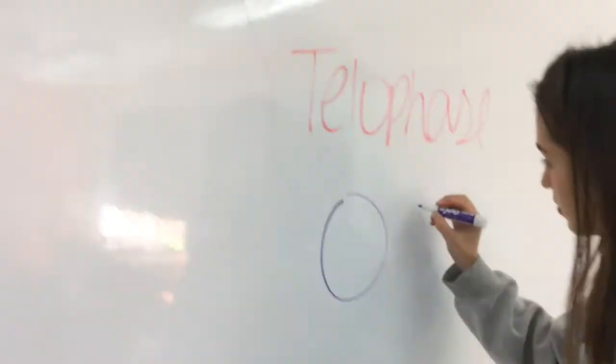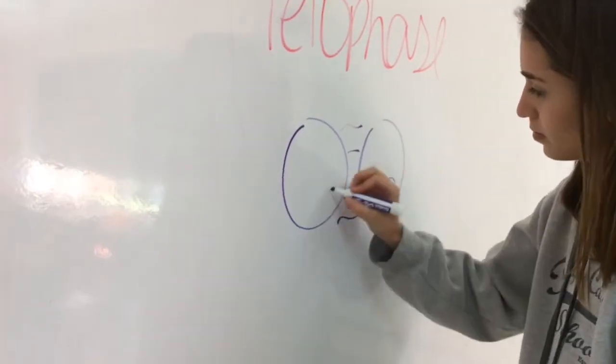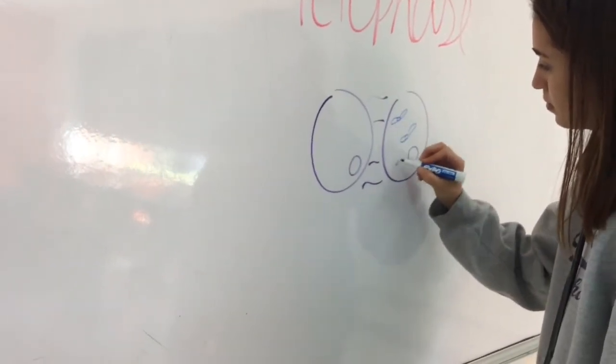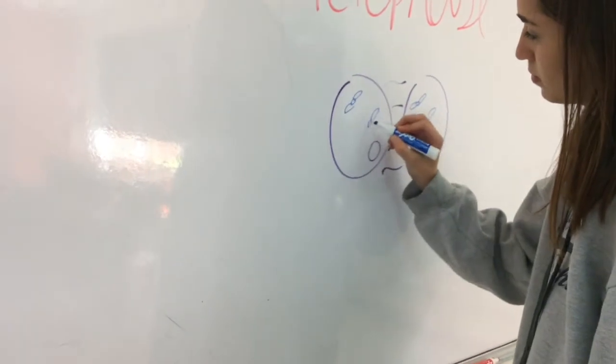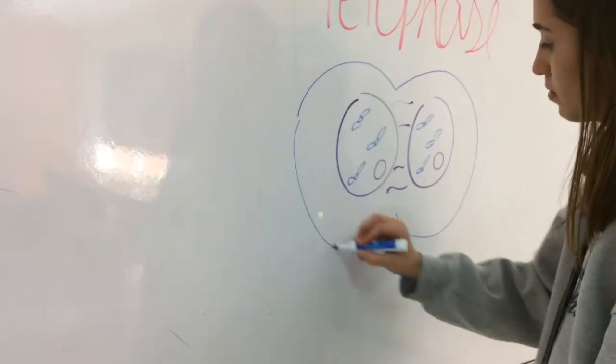During this phase, the chromosomes arrive at the poles of the cell and begin to decondense. The two new nuclear membranes begin to form, and the nucleoli reappear. The spindle apparatus disassembles, and some of the microtubules are recycled by the cell to build various parts of the